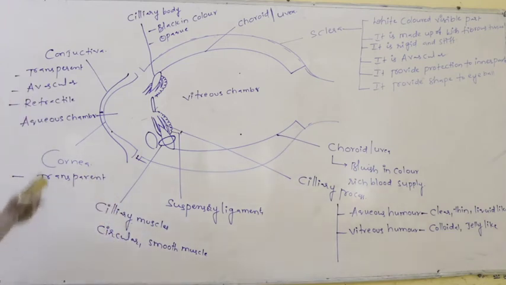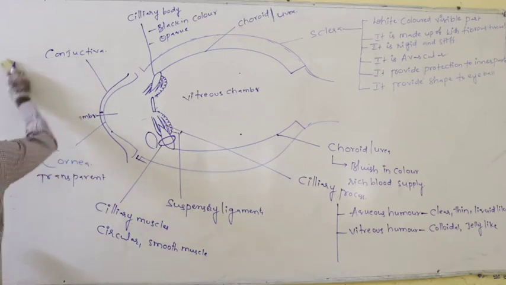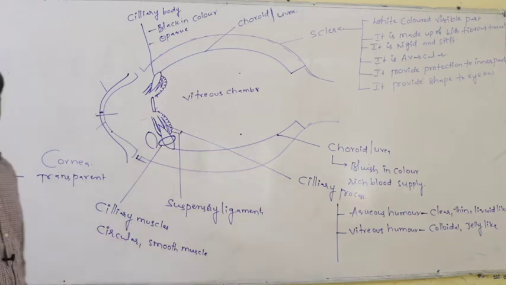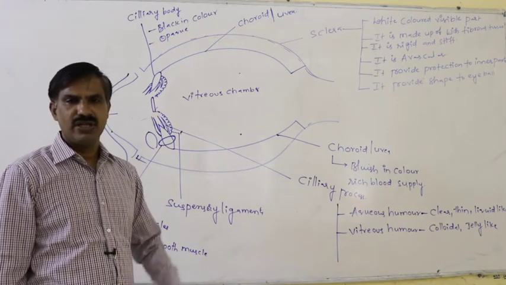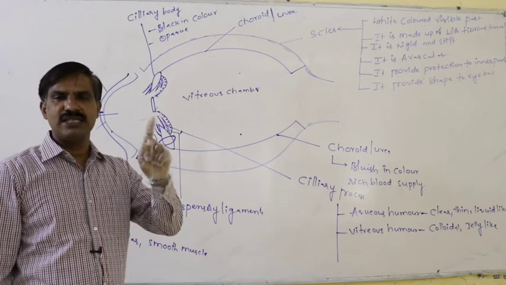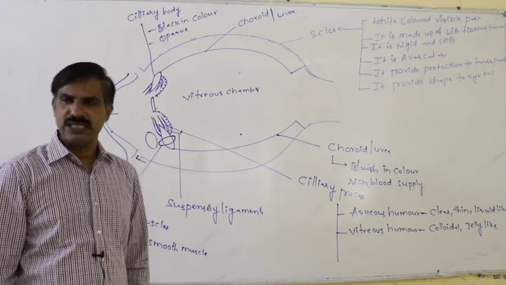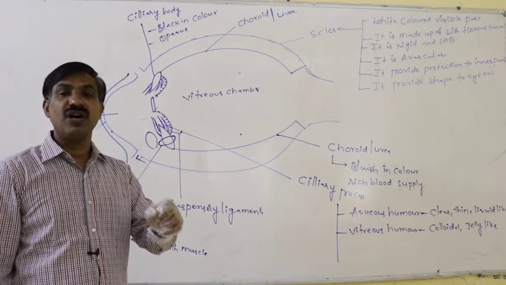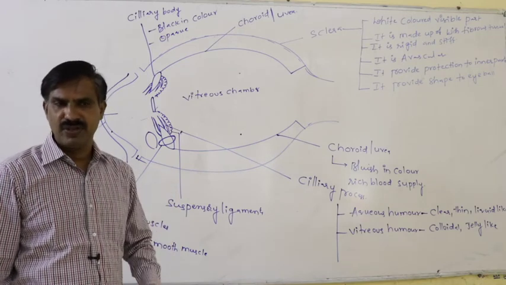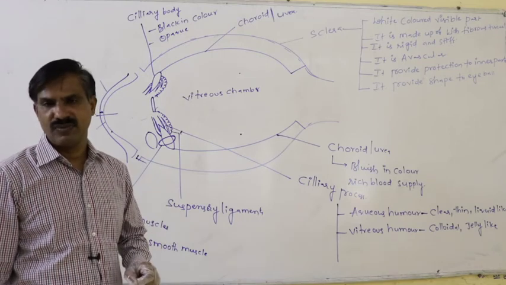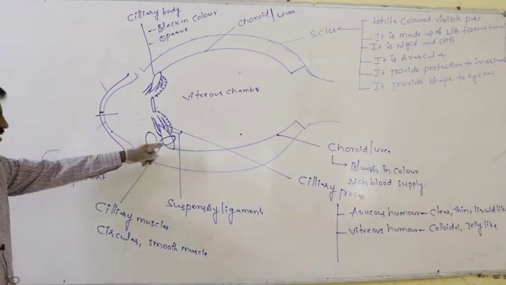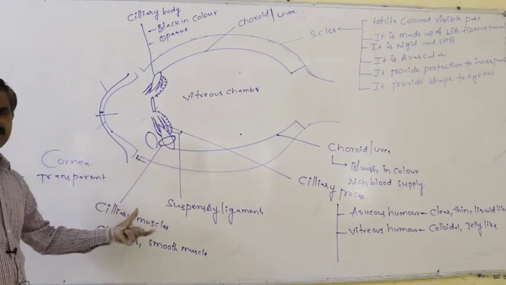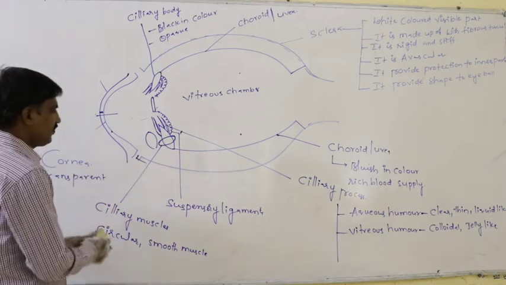For example, to view an object that is far distant, far away from our eye, at first the ciliary muscles in the ciliary body relax.